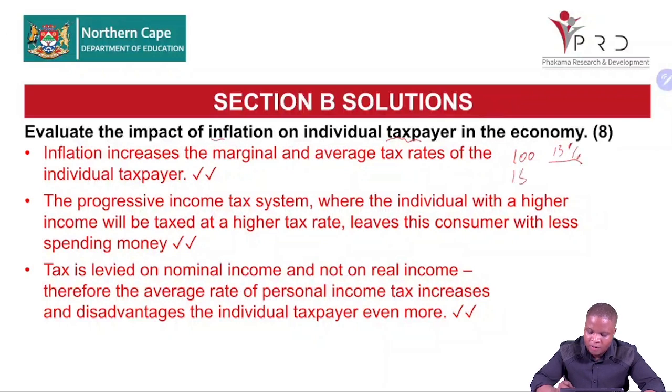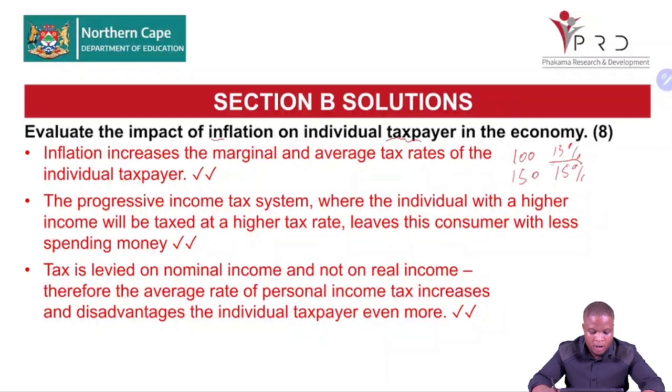But if the price is 150, now you're going to pay 15% of 150, meaning now your tax rate increases. The progressive income tax system, where the individual with higher income will be taxed at a higher rate, leaves the consumer with less spending money. So the more you get paid, the more you are taxed. That will affect the taxpayer negatively because it will leave the taxpayer with less money to spend.